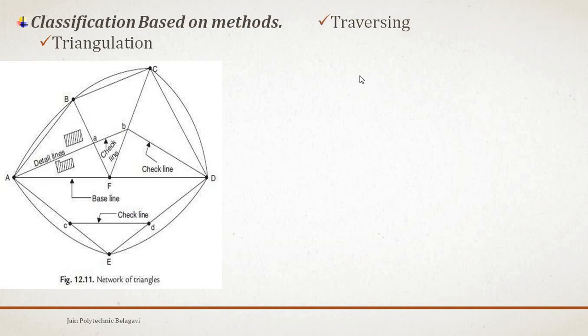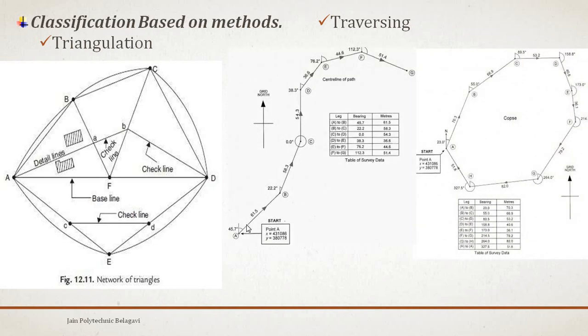Coming next is traversing in the methods. You can see this is from A to B, one survey line, B to C another survey line, C to D and so on till the end. In this case the last station does not meet the first station A, so it is an open traverse, an open network. In the other figure the survey line comes back and meets the first station, forming a circuit. This is a closed network, so it is said to be a closed traverse.